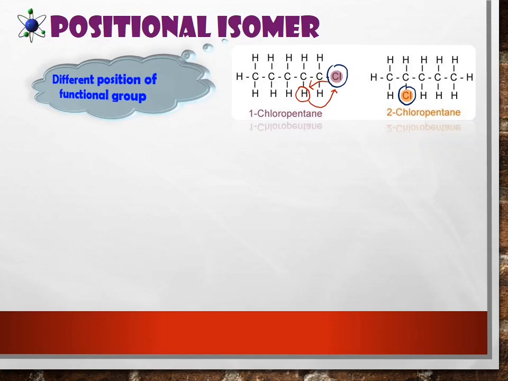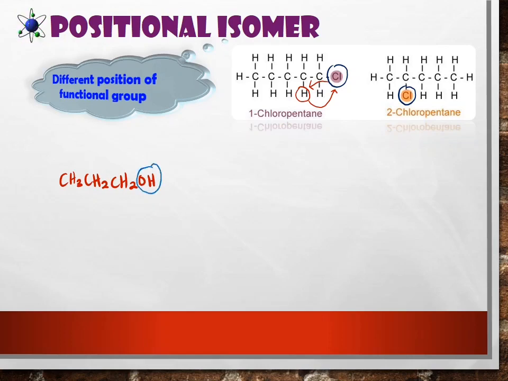Understand, guys? So I'll show you the other example of positional isomer. So I give you alcohol. For example, we have CH2, CH2OH. So this, I write it in condensed structure. So we have one propanol here. So what we need to do, guys? Yes, we need to change the position of functional group. What functional group we have here? Hydroxy. So OH group here.